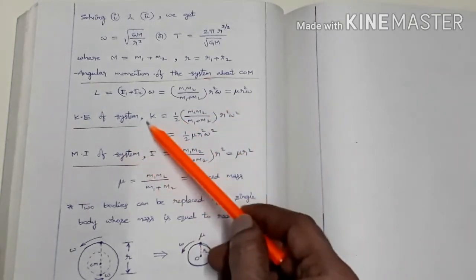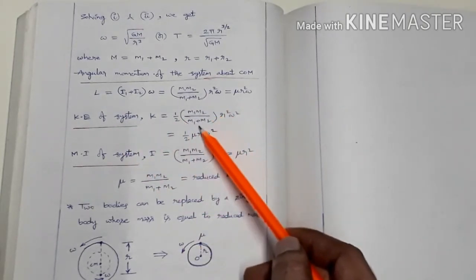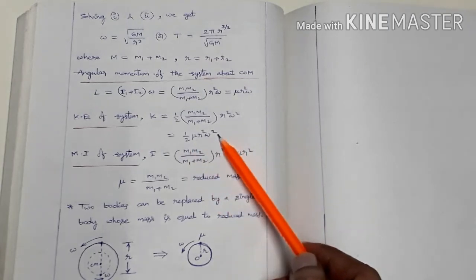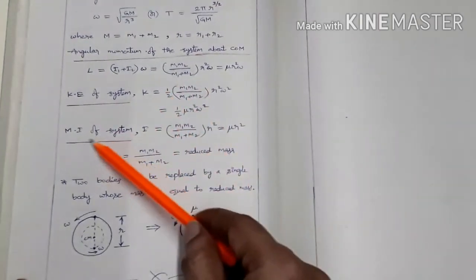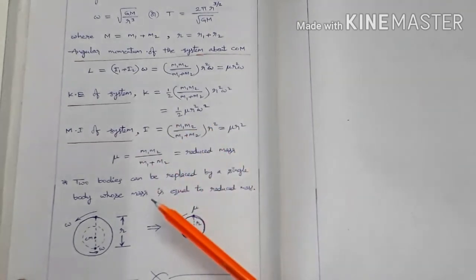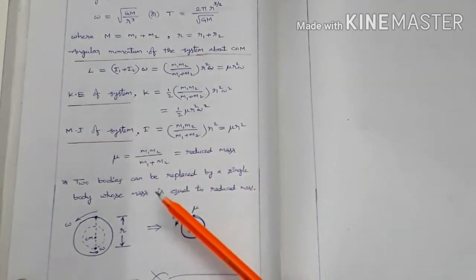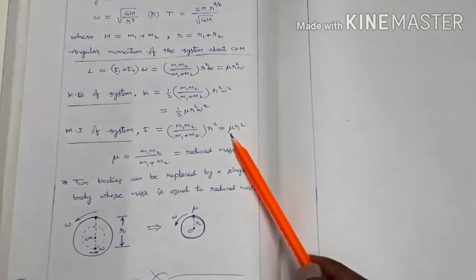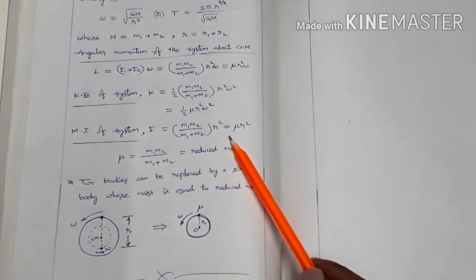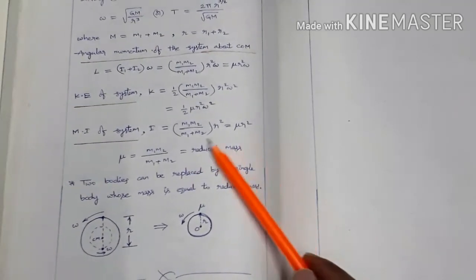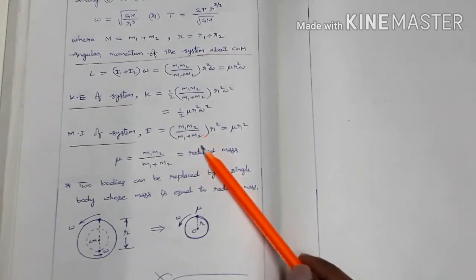Kinetic energy of the system K equals half m1 m2 by (m1 plus m2) into r square omega square, that equals half mu r square omega square. And moment of inertia of the system I equals mu r square. If a single mass is there, what is the moment of inertia of a single particle? m r square. If two particles are rotating about their common center of mass, then the moment of inertia of the system is mu r square, where mu is the reduced mass given as m1 m2 by (m1 plus m2).